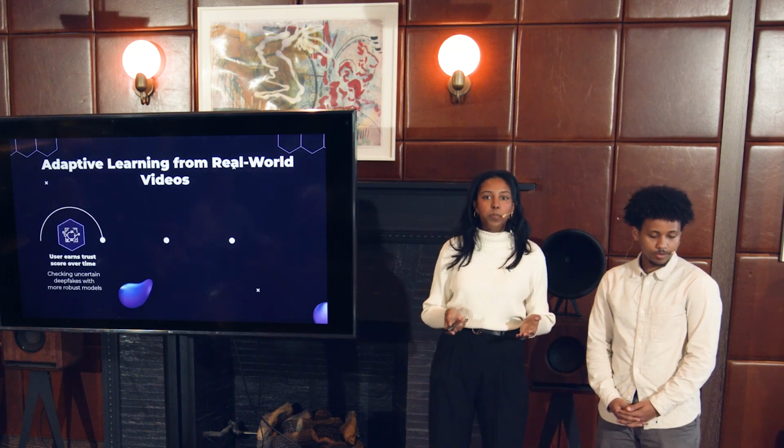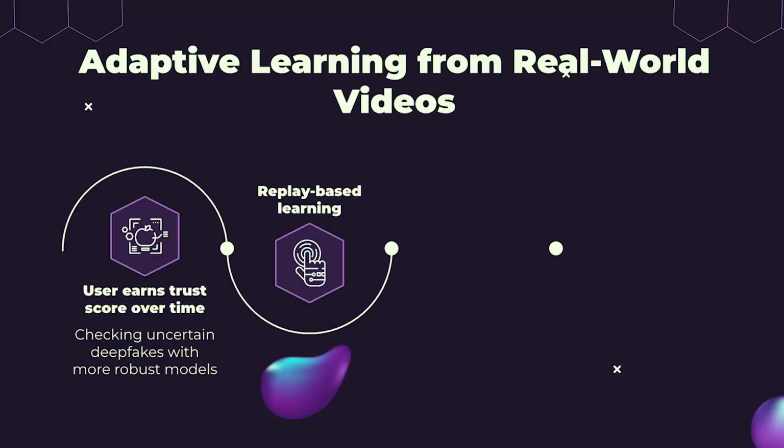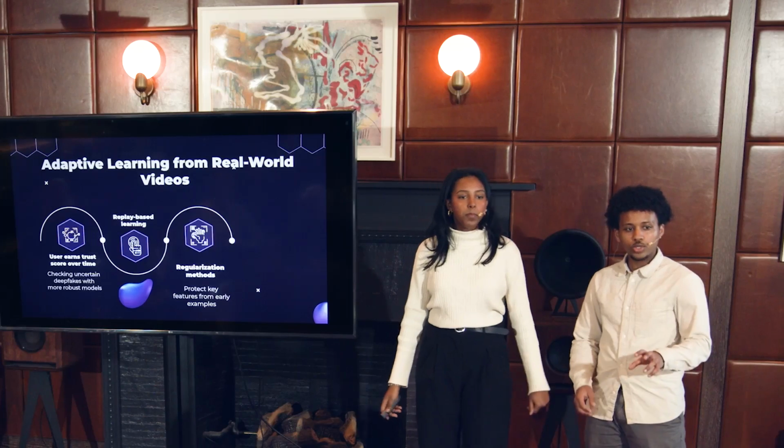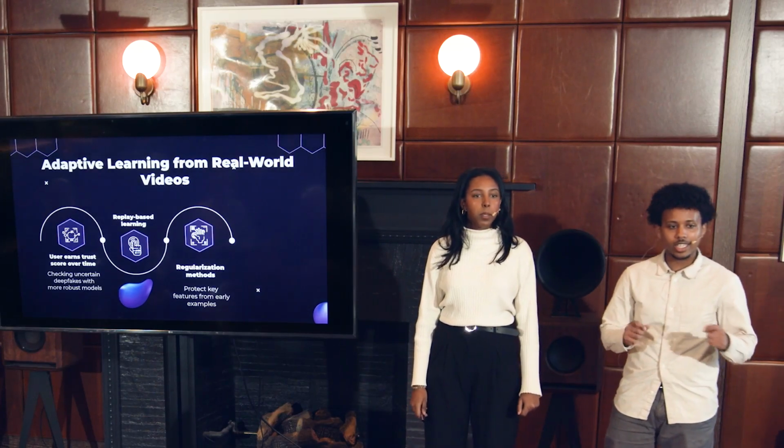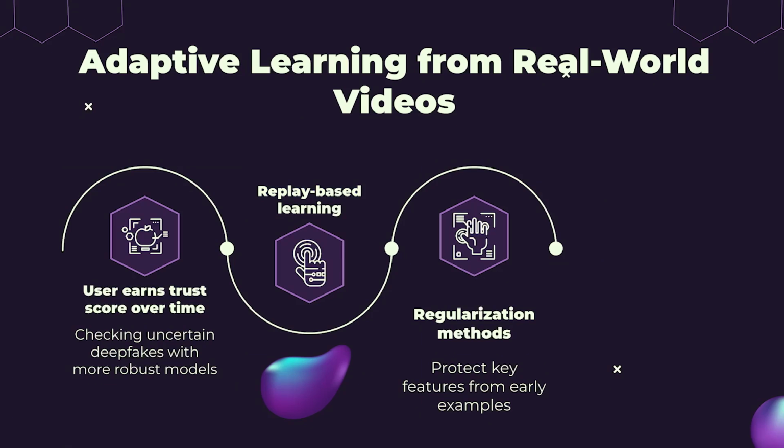Now, how are we doing this? When users are actively using this extension or our model, they earn trust scores based on how their predictions line up to independent, more robust models. If 80% of users agree on a piece of content, it's added to our retraining and flagged for our model to learn from. And we're using replay based learning that allows the model to learn without forgetting the past pieces of content it's seen. We use regularization methods such as elastic weight consolidation so that the model doesn't forget key features it's learned while also fine tuning on new data and intakes.